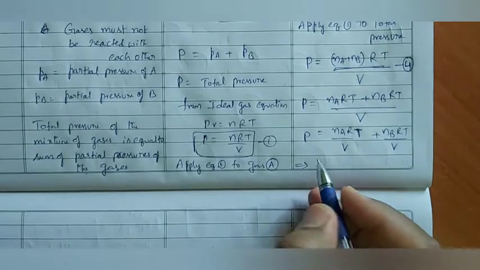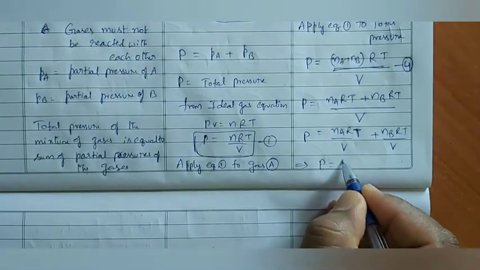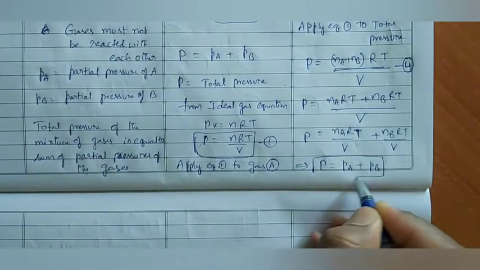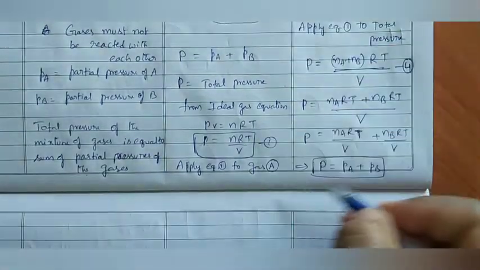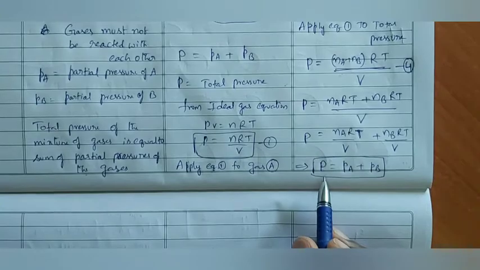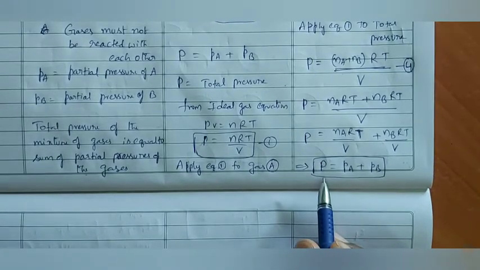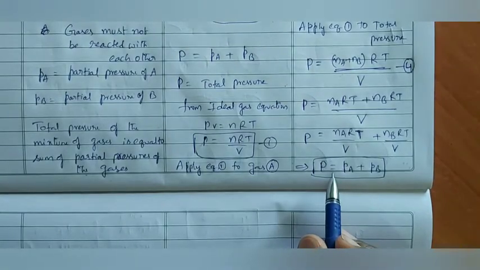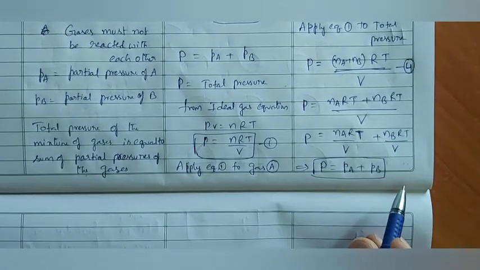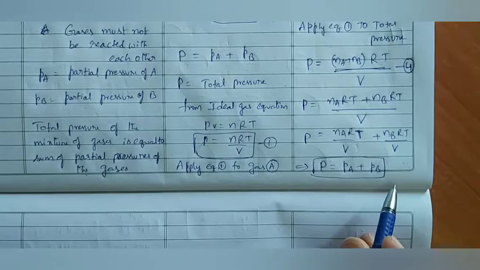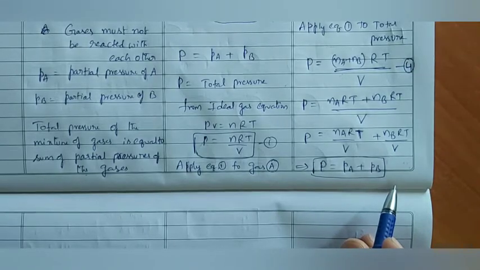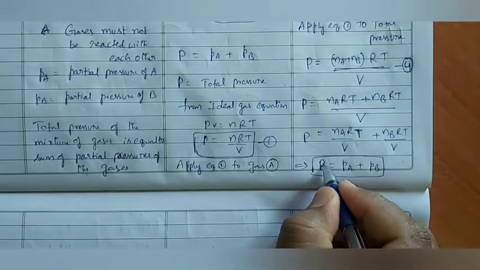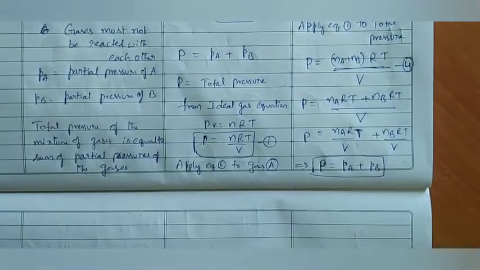So this implies capital P is equal to PA plus PB. By using this relation also we got the total pressure. Capital P means total pressure. Total pressure is equal to PA plus PB, partial pressure of A plus partial pressure of B.